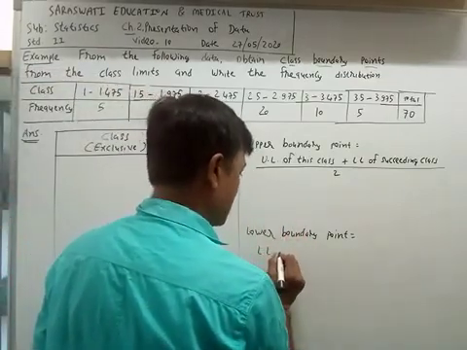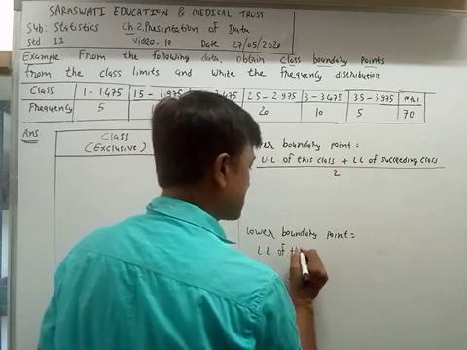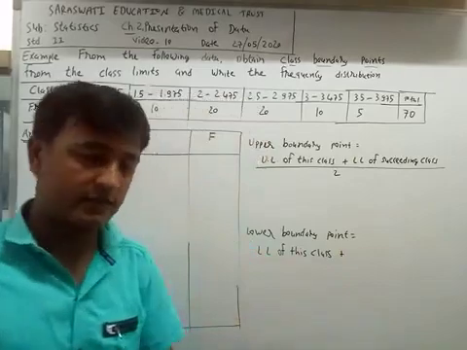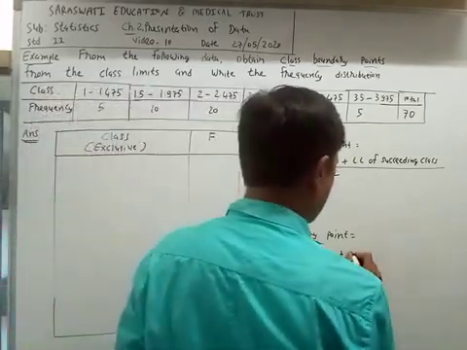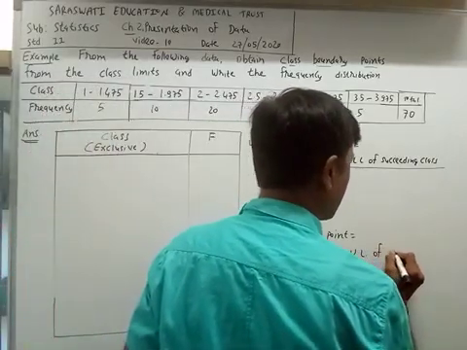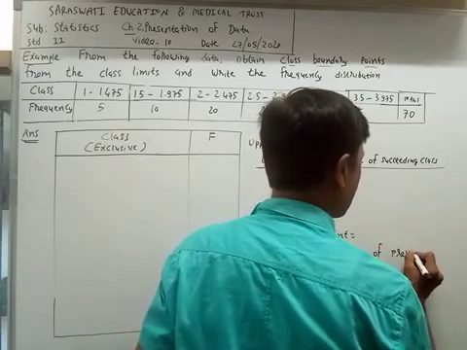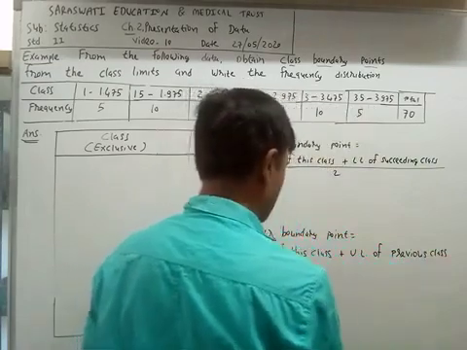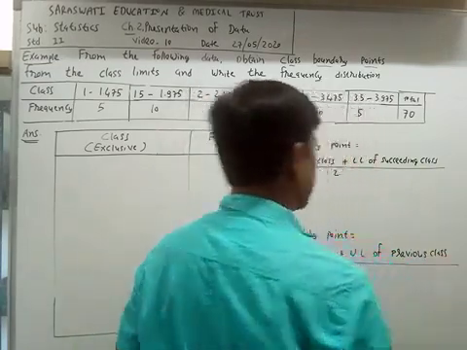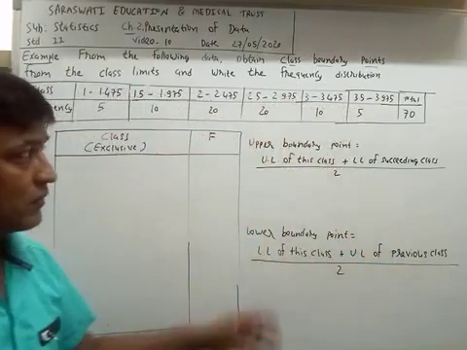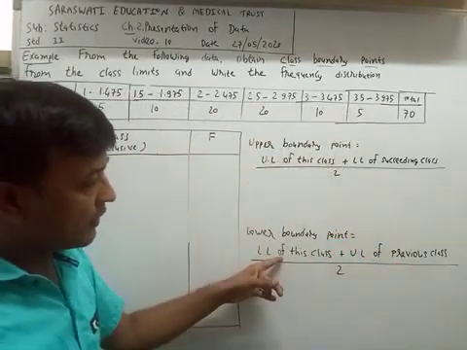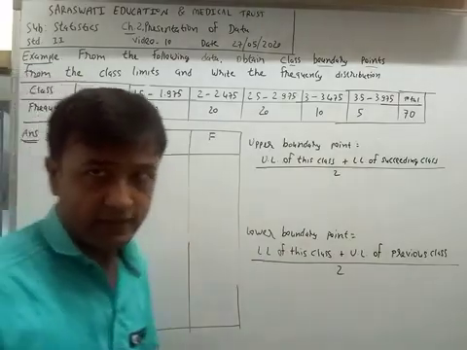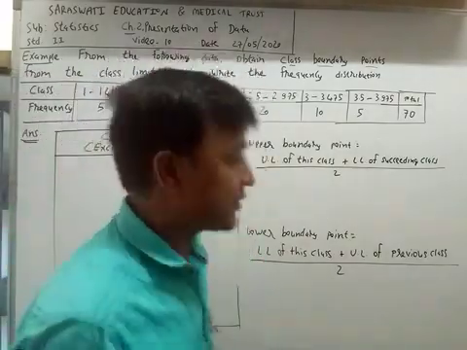Lower limit of this class plus upper limit of the previous class, divided by 2. These two formulas have been taught by me in the previous video.